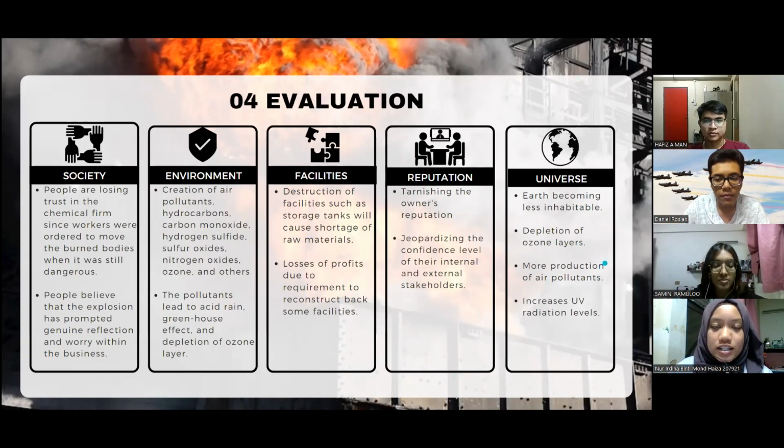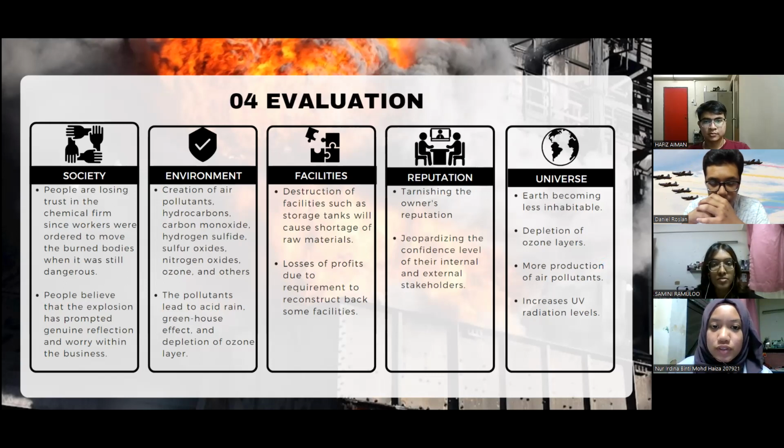The evaluation on the environment. Firstly, because of this explosion, it will create air pollutants such as carbon monoxide, hydrogen sulfide, sulfur oxides, nitrogen oxides, ozone, and also other chemicals. These pollutants may lead to acid rain, greenhouse effect, and also the depletion of the ozone layer.